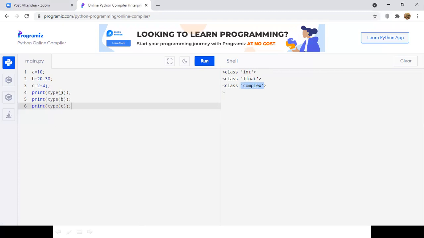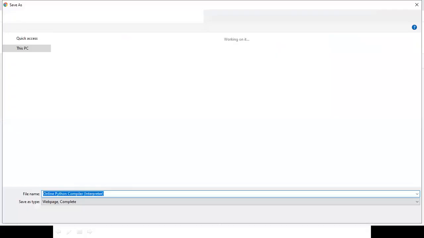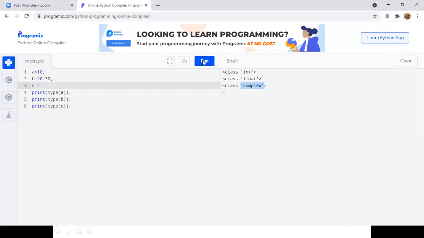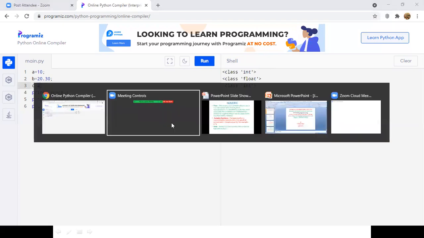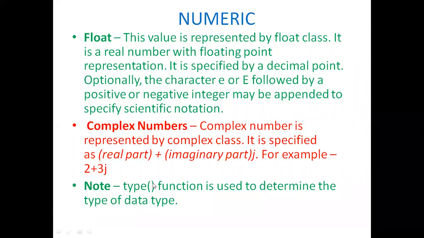So if I change this one and run the code, you can see here int float int, because we have assigned 2 to C. As I said earlier, depending upon the RHS value only, the data type of the LHS variable will be defined, right? And so here the type function is used to determine the data type.